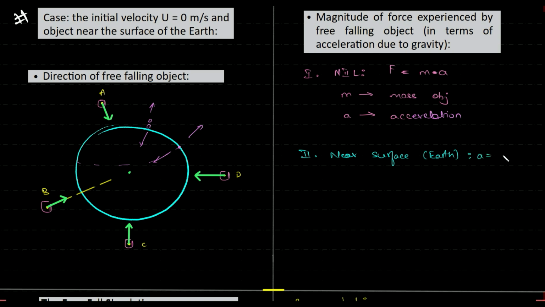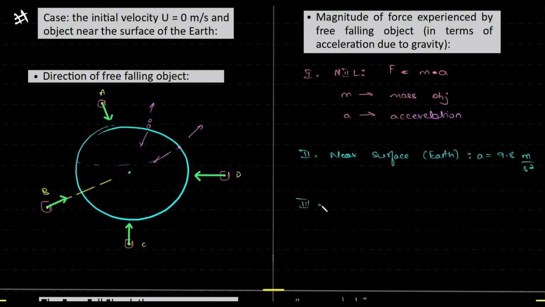A has a definite value and it's nothing but 9.8 meters per second squared. I've seen this value somewhere. We have seen this in one of the problems. I told you guys to remember that. Try to recall. You have seen this value. Yes, right? This was 9.8 Newton, for an object which weighs 1 kg. What is the force that it experienced on the surface of the earth was the question. So this is what we got. So near the surface of the earth, acceleration is 9.8.